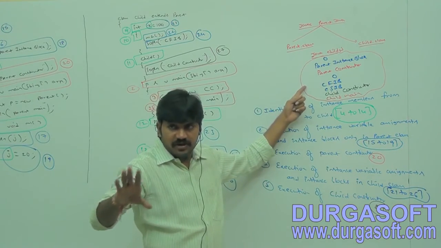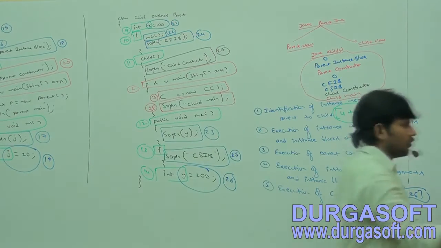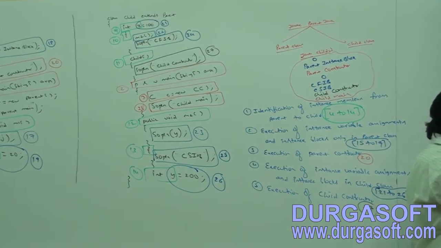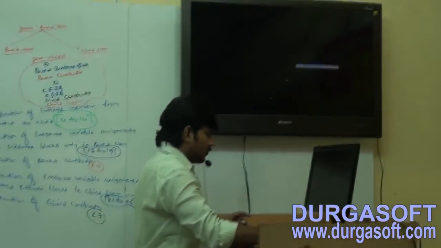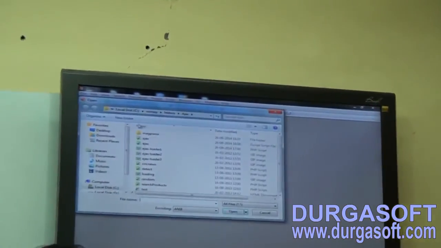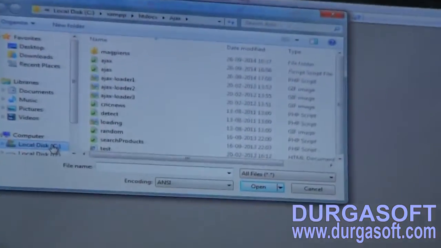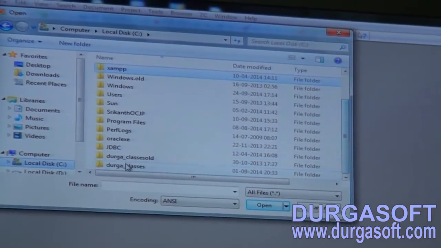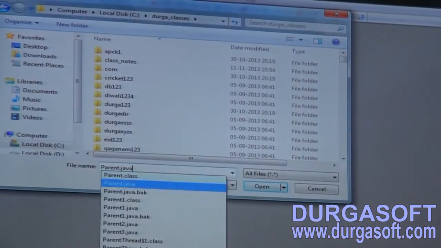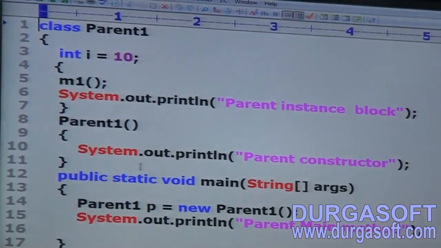Any explanation required? Okay, now let me execute this code. Just observe this one. Now take a bit of special care. Don't take the program, just observe. Parent1.java, I am taking.